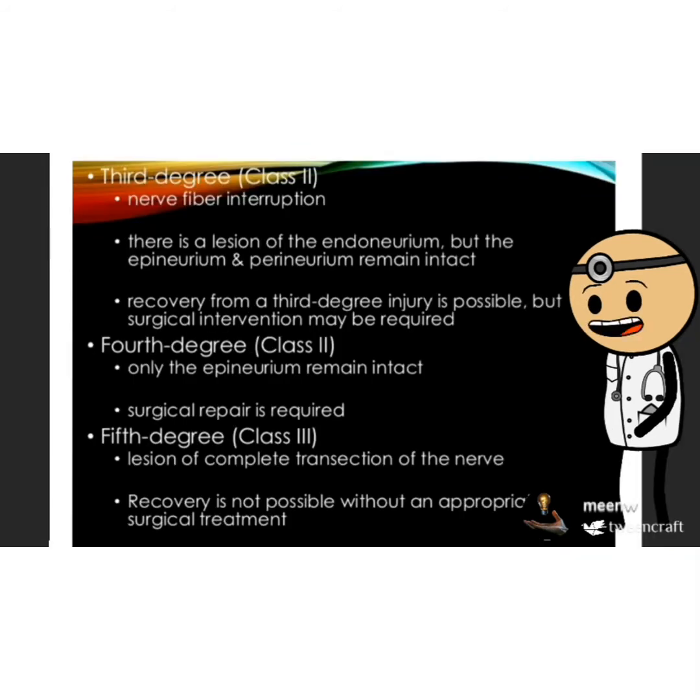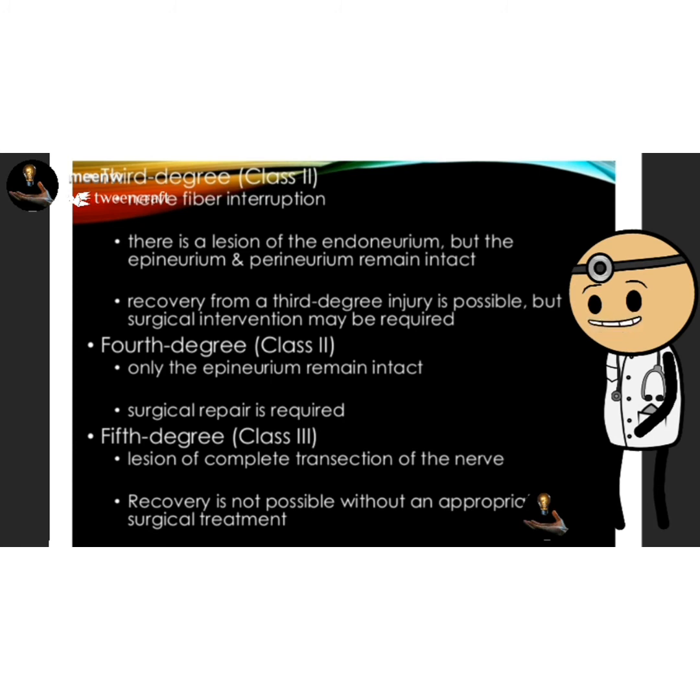According to the third degree of the Sunderland classification, there is nerve fiber interruption along with a lesion of the endoneurium, but the epineurium and perineurium remain intact. Basically, endoneurium, epineurium and perineurium are the connective tissue sheaths that surround the nerve fiber. In the third degree, recovery is possible, but surgical intervention may be required.